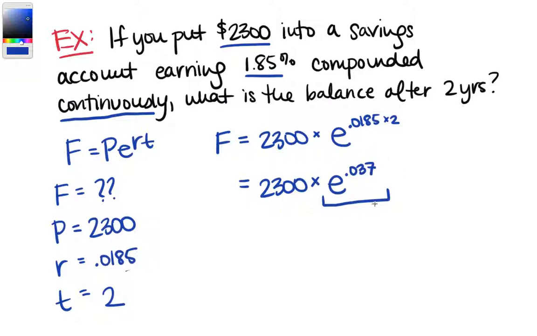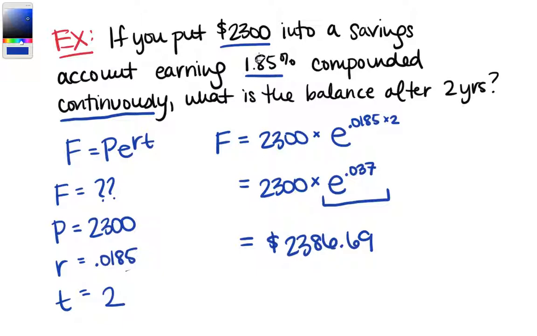And then whatever that answer is, multiply it by 2,300. And if we do that, what we get, rounded off to 2 decimal places, since we're dealing with dollars and cents, is $2,386.69.